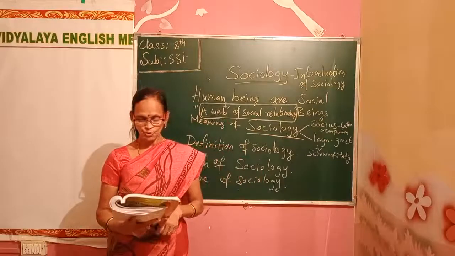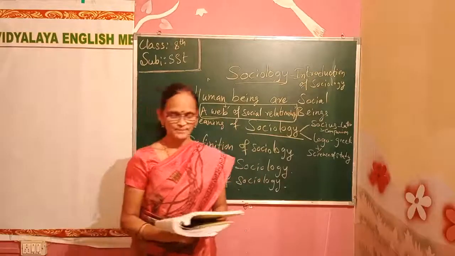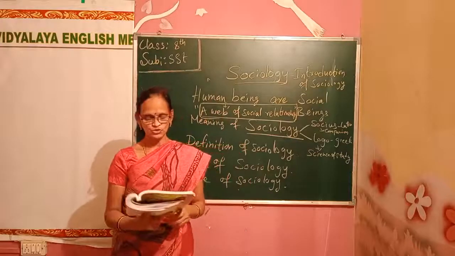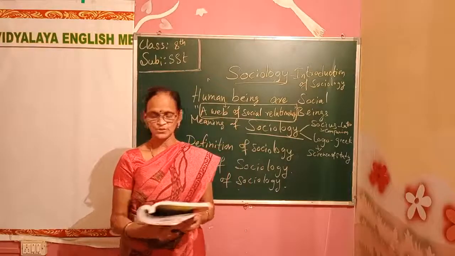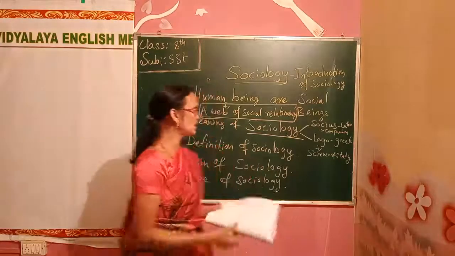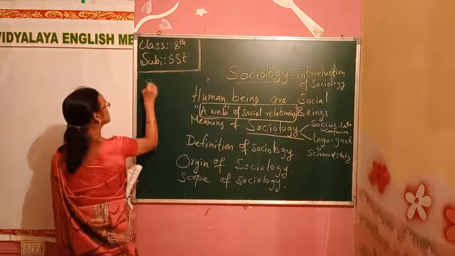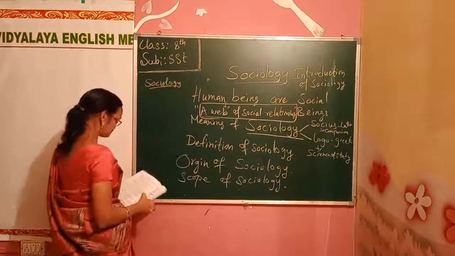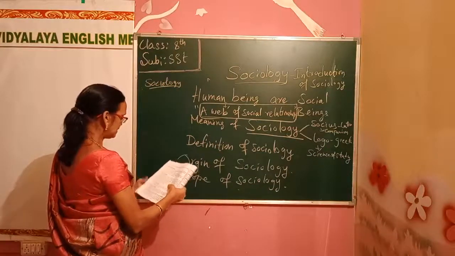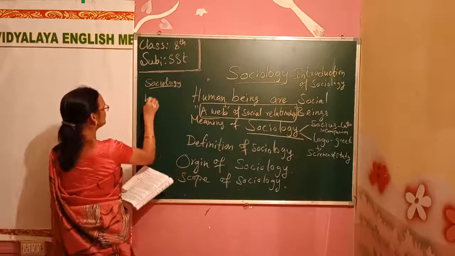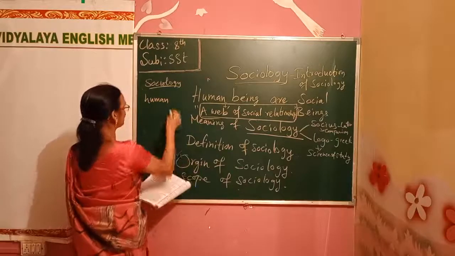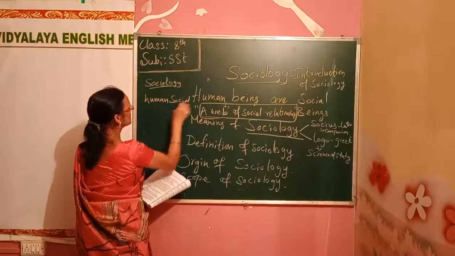So this scope was given to study human society. It studies human social life, social relationship, social institution and social progress. So what do we study here? Social life. In sociology we study the human social life.